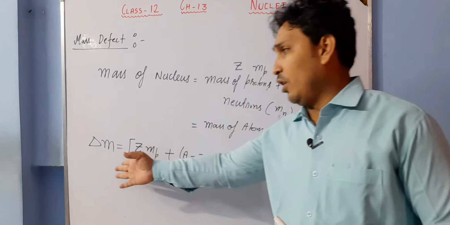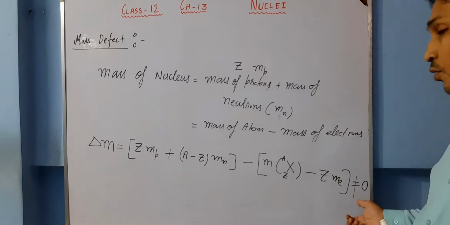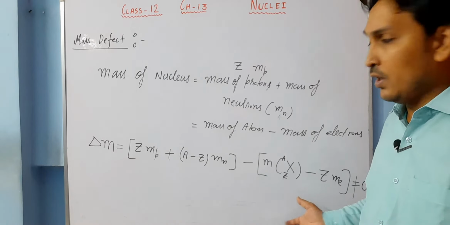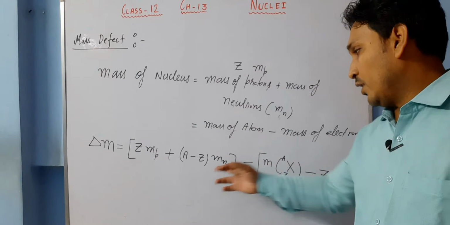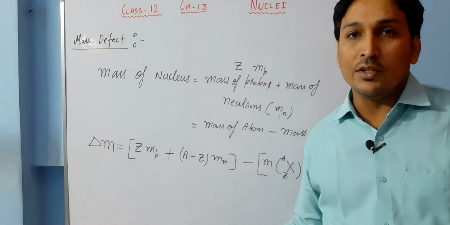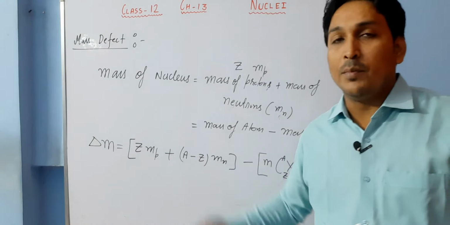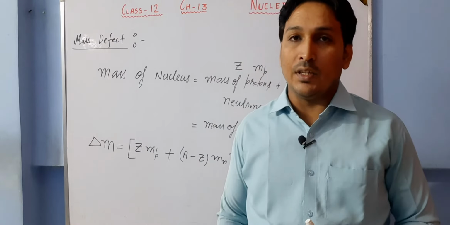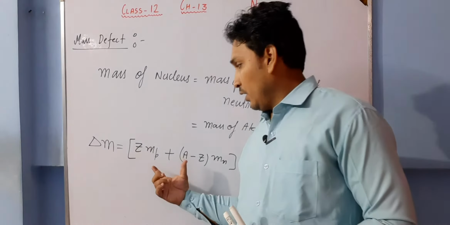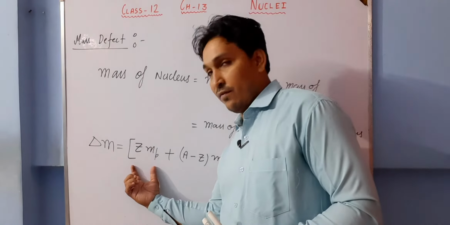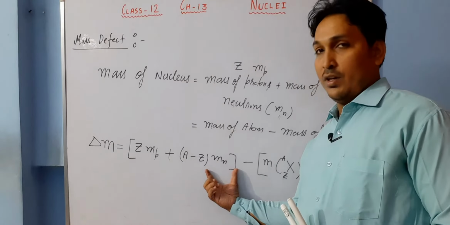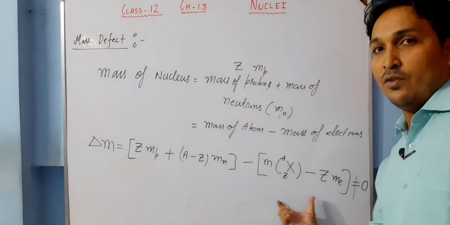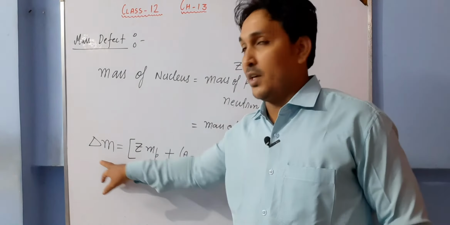Why is it called defect? Because this should be equal to 0, but it is not. We are calculating the mass of the nucleus here also, and here also. So the mass of this minus the mass of this should be equal to 0, but it is not. That's why it is called mass defect. So how do we define mass defect? We say that the difference between the sum of the masses of protons and neutrons and the mass of the nucleus is called mass defect.